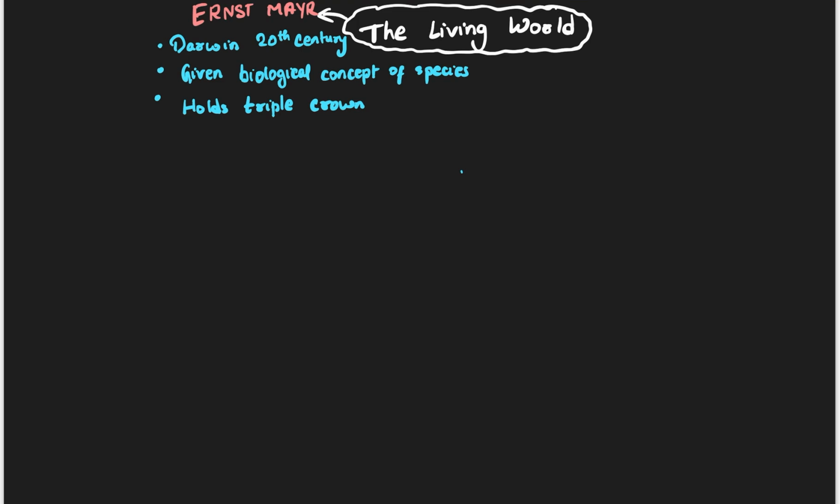He has given the biological concept of species. Not only that, he also holds the triple crown. So these are the most important things that you must know. This covers everything about him. You don't have to know anything extra about him. Now we'll be starting with the chapter.